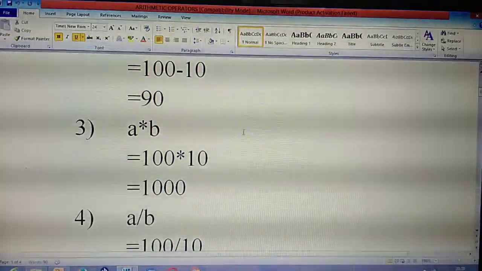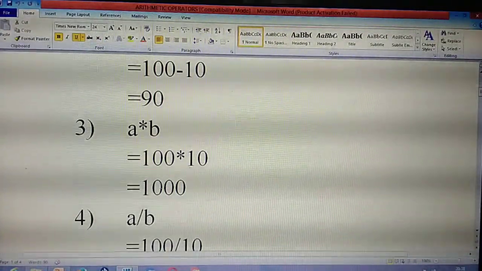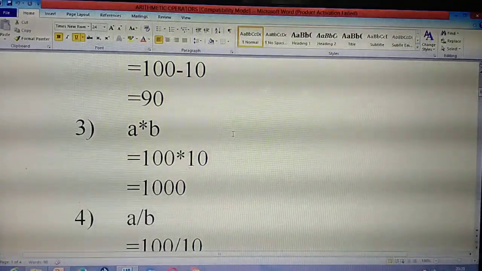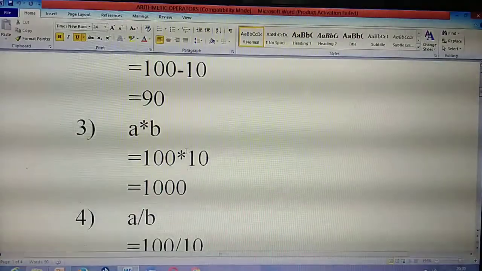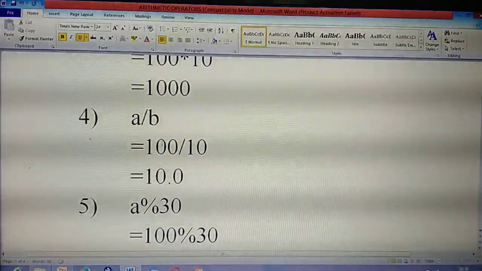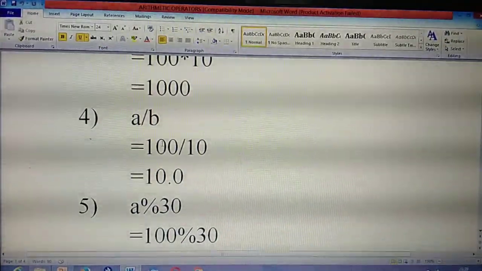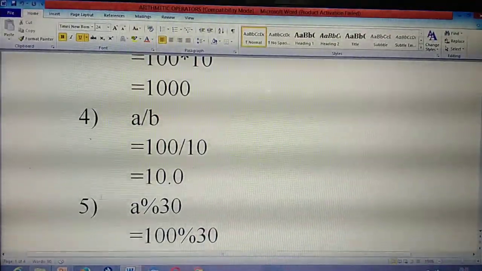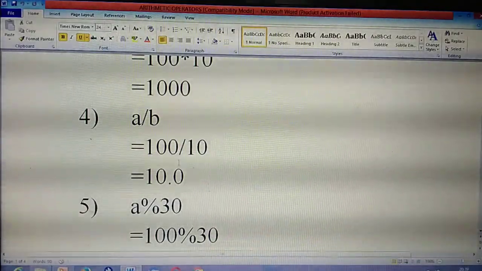Multiplication. If you don't know, please take your books and write near those examples. You write it. A star B means 100 that you need to multiply. What's the value of 100 into 10? 1000. What's the next operator? Division. What's the symbol used for division? A slash B. 100 divided by 10. What's the value of 100 divided by 10? 10.0.